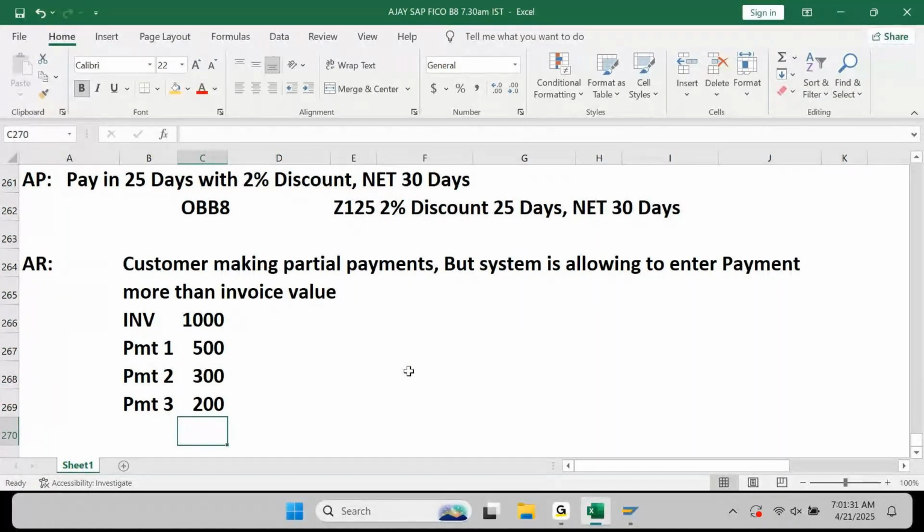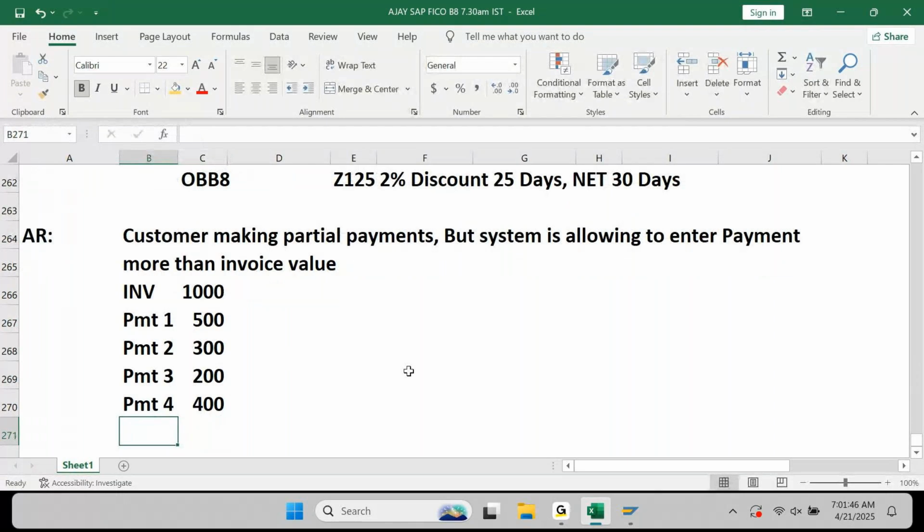Total how much? Fully paid or not? Yes, fully paid. Now if the system is also allowing you to enter another 300 or 400, and I'm able to record a payment of 1400 against an invoice value of 1000, is it okay or not okay? Not okay.